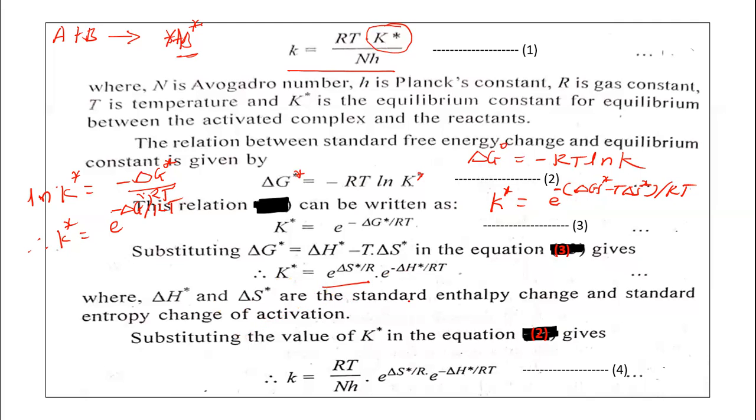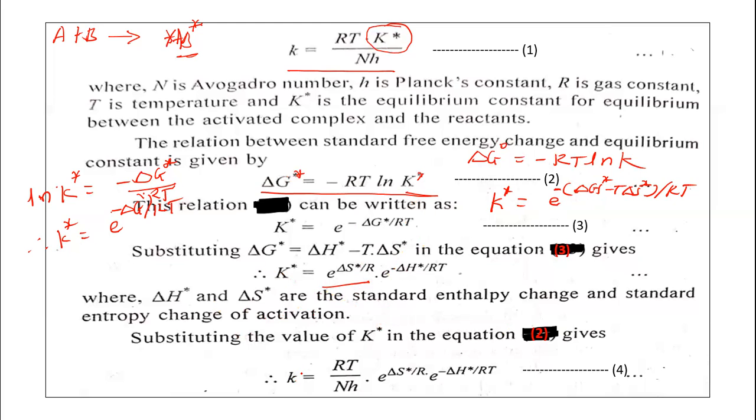Now we have the value of K*, so this value can be substituted in equation 1.